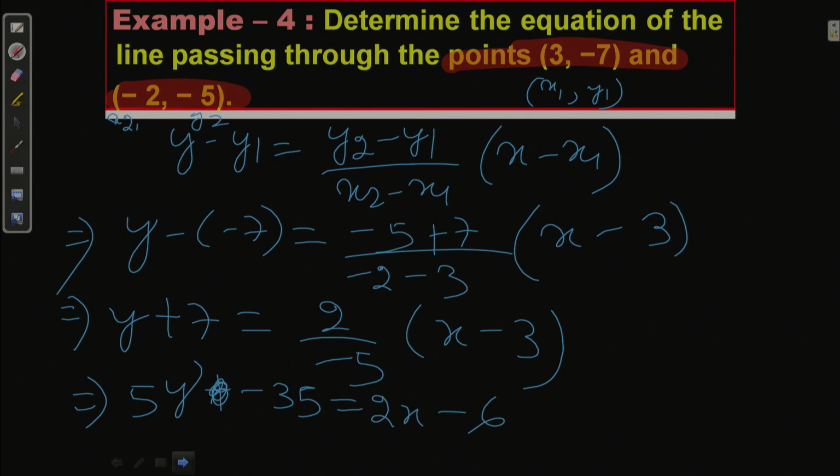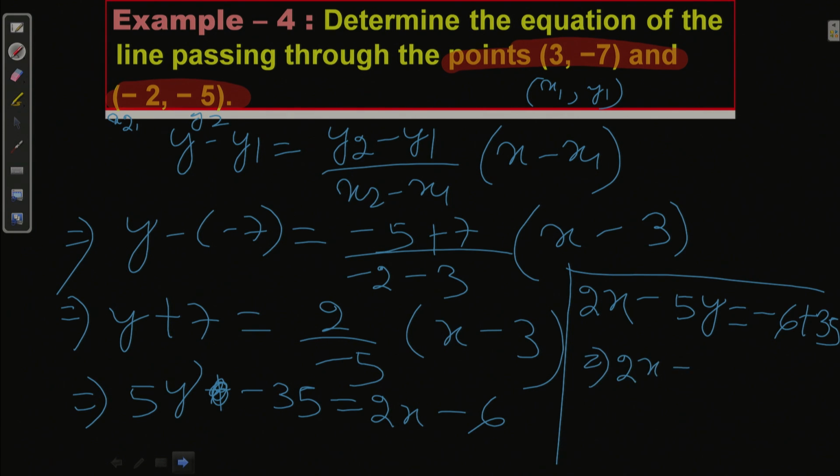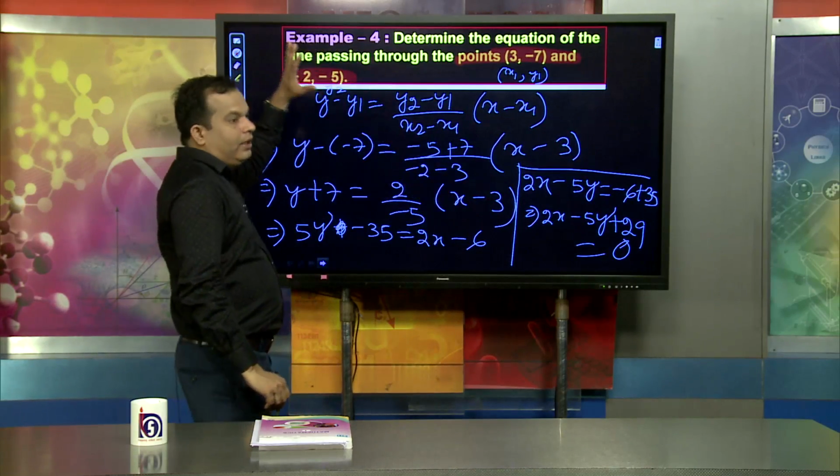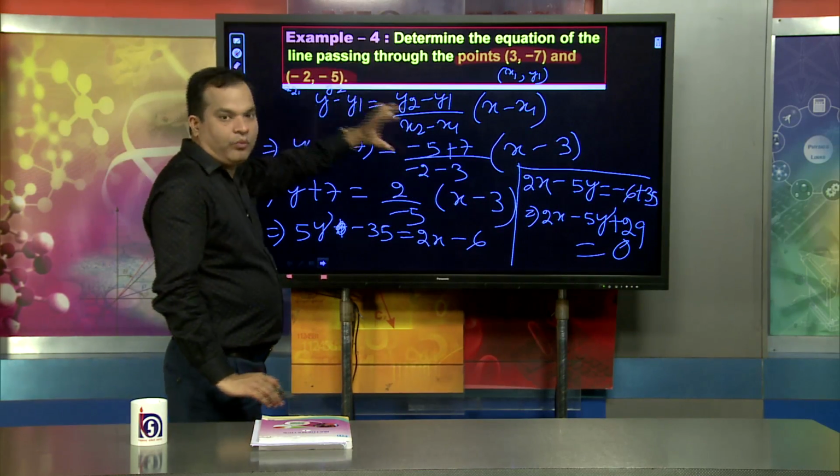So, dear learner, what will we do here? When we solve this equation, we will find 2x minus 5y equals minus 6 minus 35, which becomes minus 41... on the right-hand side equal to minus 29. So on the left-hand side it becomes plus 29 equals 0. This is the equation of the straight line when the line is passing through two different points.